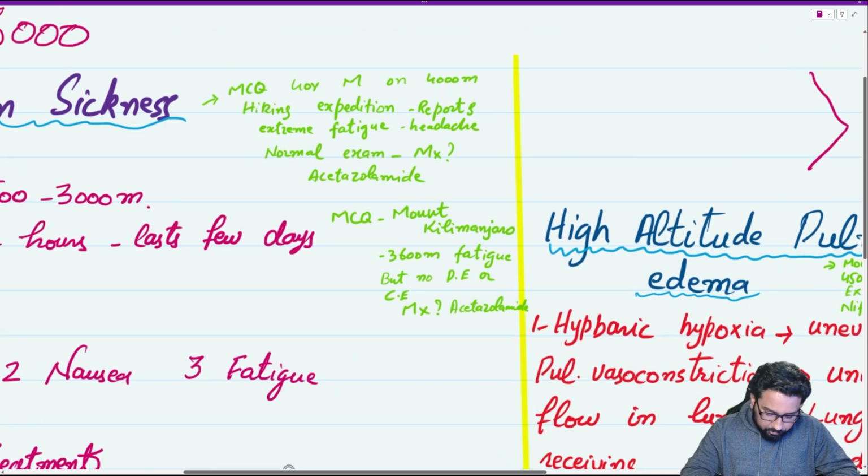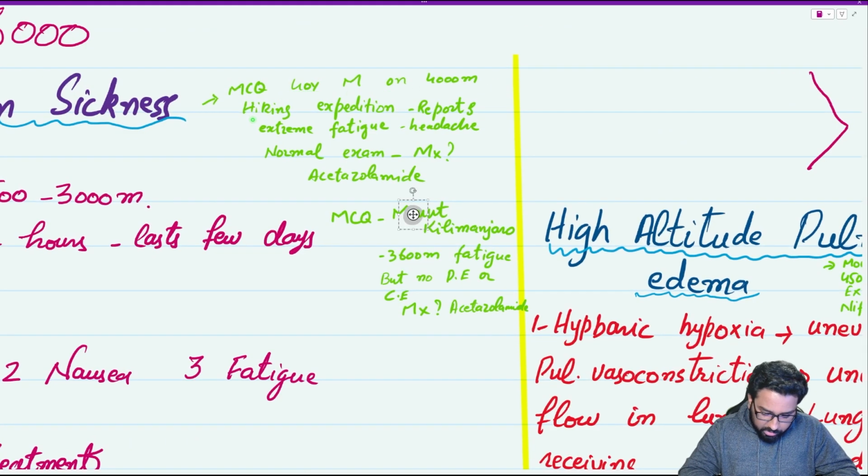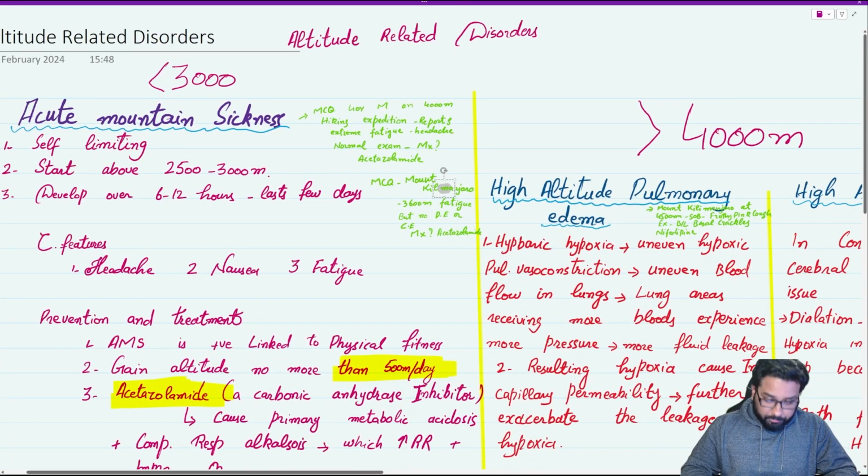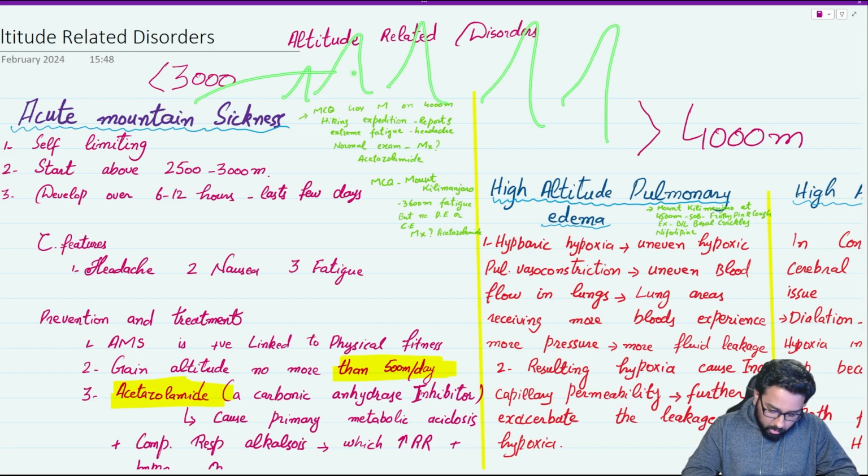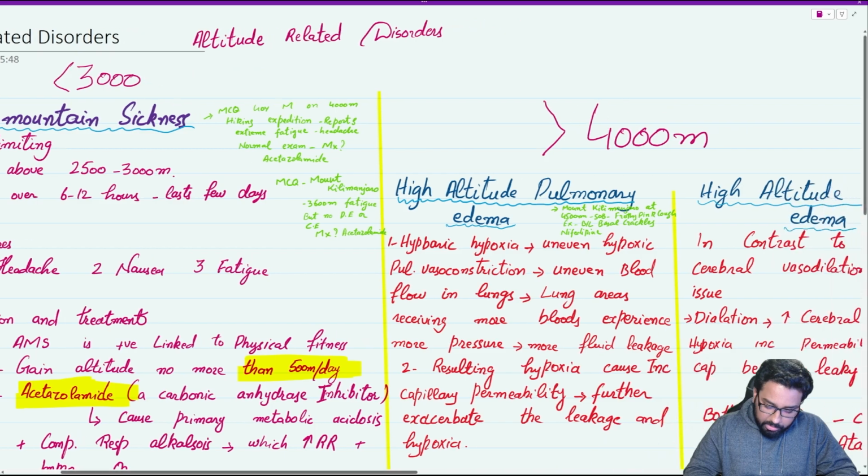How will the MCQs come? A 40-year-old male, around 4000 meter on a hiking expedition, reports extreme fatigue and headache, with a normal examination. What is the management? Acetazolamide. Same, a different MCQ: someone is going up Mount Kilimanjaro, 3600 meter, experiencing fatigue but no pulmonary edema or cerebral edema. What is the management? Acetazolamide.